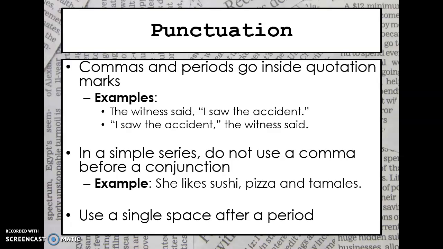In a simple series, you're not going to use a comma before a conjunction. This is getting more into comma rules. So for example, she likes sushi, pizza, and tamales. Typically, after the word pizza, there would be another comma, but when you're writing in AP style, you actually leave out that second comma.